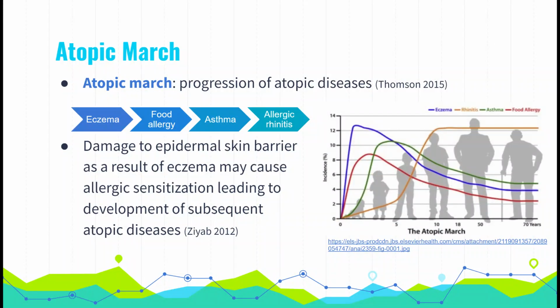The atopic march refers to the progression of atopic diseases, typically starting with eczema in infancy and progressing to food allergy, asthma, and allergic rhinitis later in childhood and during adulthood, depicted in this diagram here. Though the mechanisms causing the atopic march are not completely understood, theories suggest that the damage to the epidermal skin barrier as a result of eczema may cause the allergic sensitization that leads to the development of the subsequent atopic diseases.